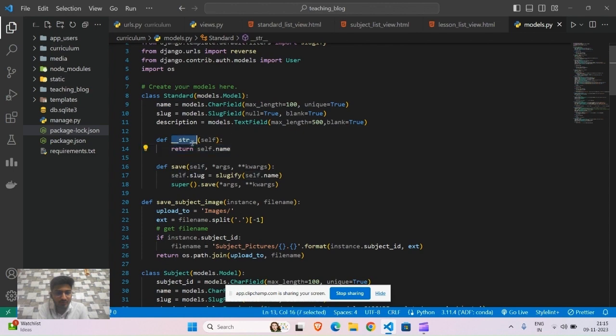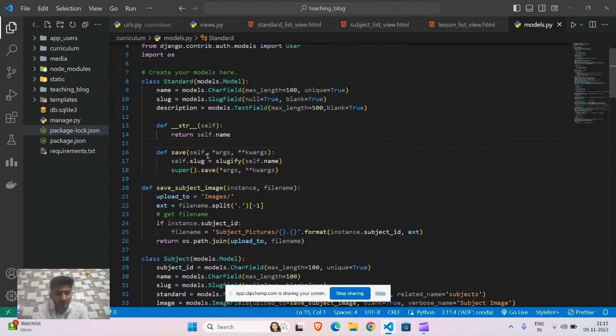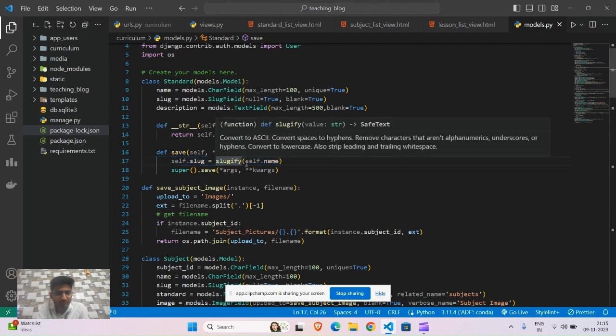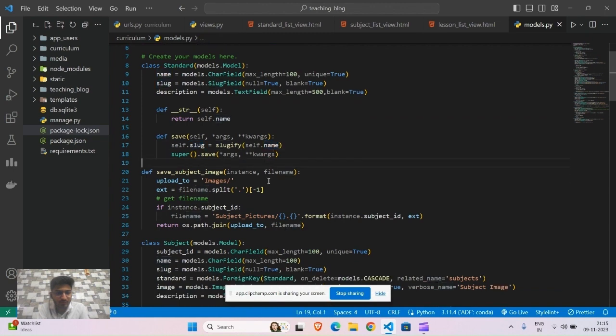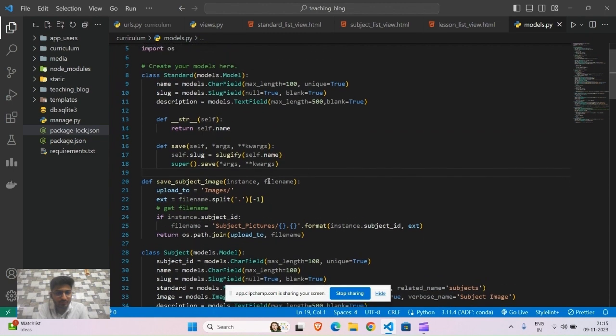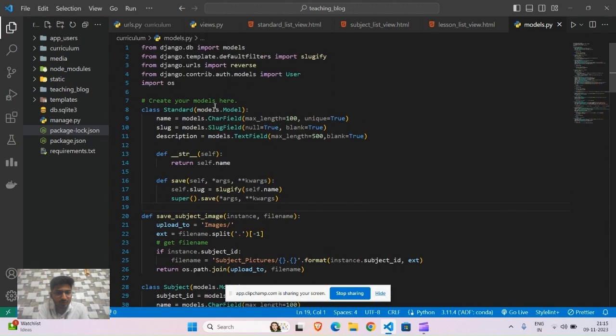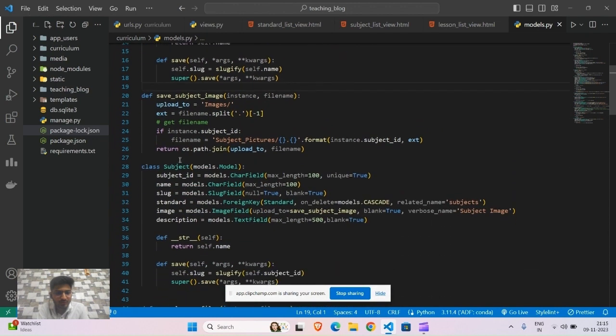Then we provided a function which returns the name, and then we provided a save function which slugifies the name, which means it will create the slug of the name and store it in slug. So this is the standard model. Now I will explain the subject model.